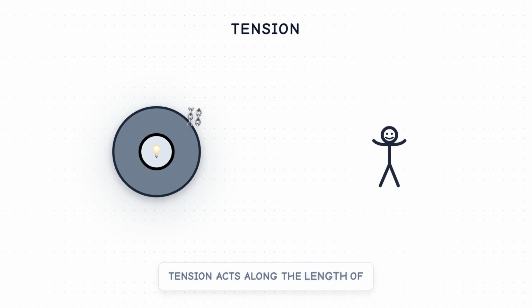Tension acts along the length of the medium, effectively pulling equally on the objects at each end. It proves essential in countless engineering applications, from elevators lifting heavy loads to clotheslines holding your laundry, allowing forces to transmit over distances and around corners.